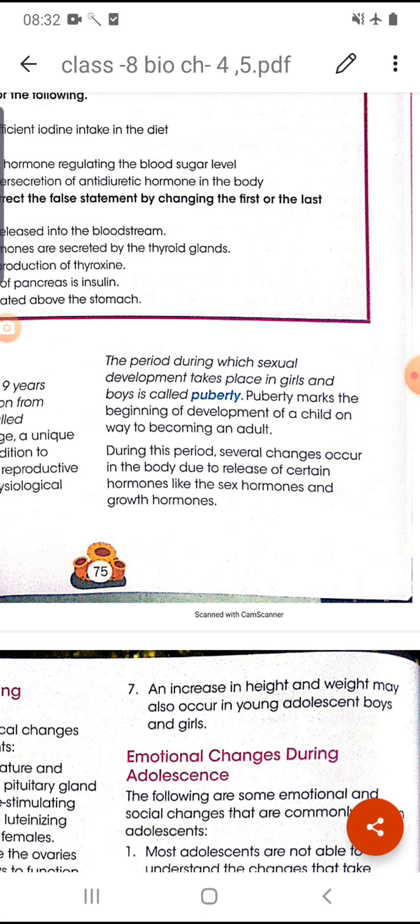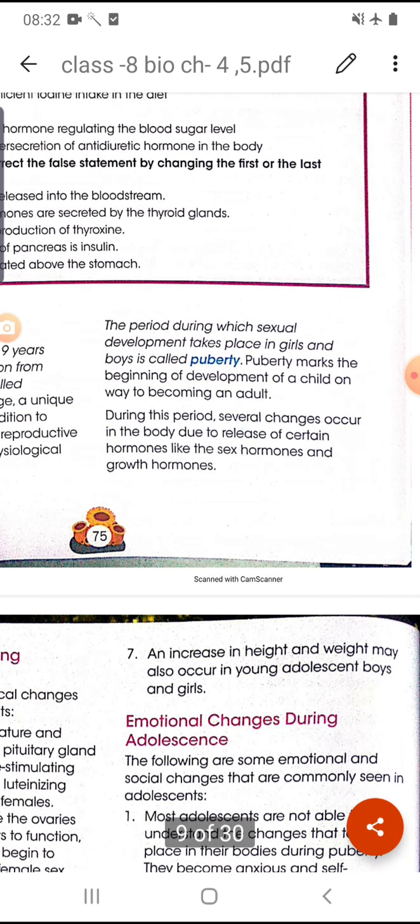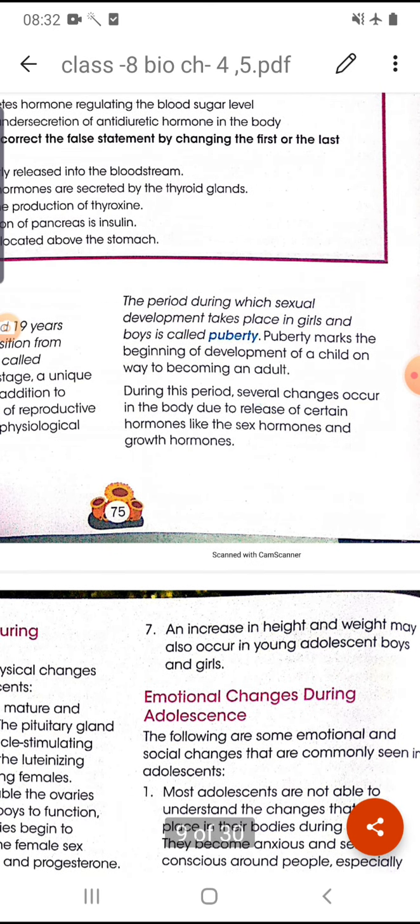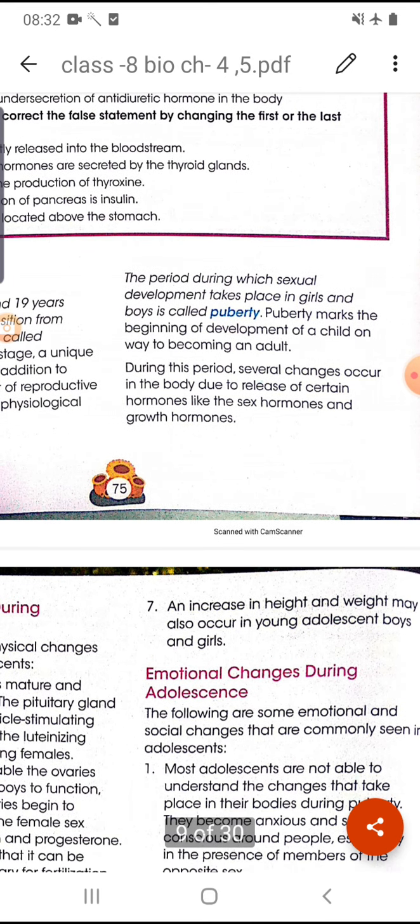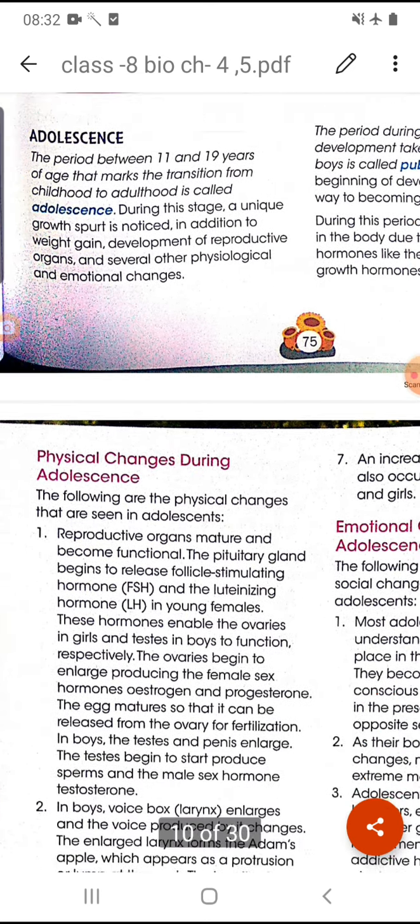So puberty marks the beginning of a child on the way to becoming an adult. During this period several changes occur in the body due to the release of certain hormones. You have already learned about the hormones. So due to the release of certain hormones like growth hormone and sex hormones, there are several changes.